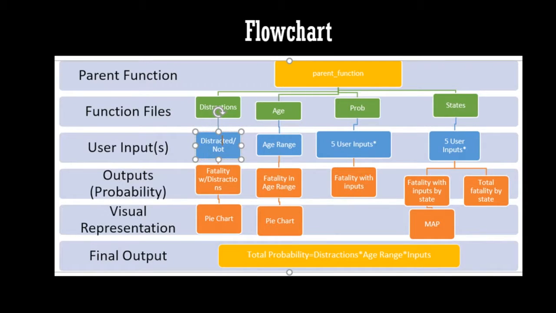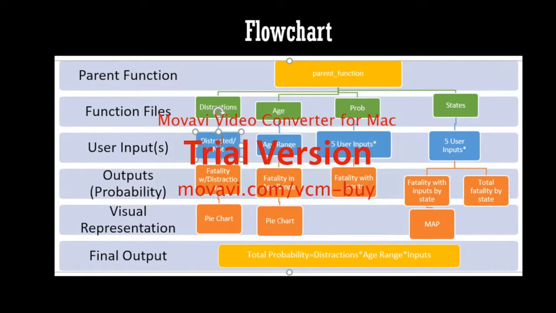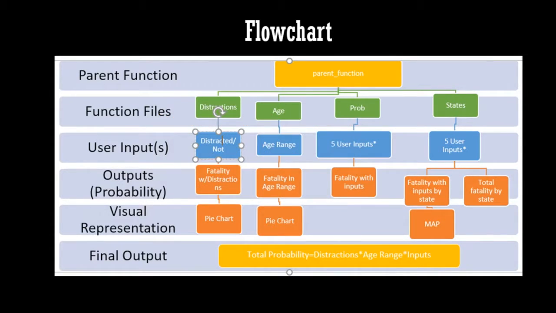The second function file was age. In this, the user inputted an age range, and the function outputs the probability of a fatality within that specific age range, as well as a pie chart that includes all the age ranges. The third one was general probability, which actually allows the user to input up to 5 things in a vector.